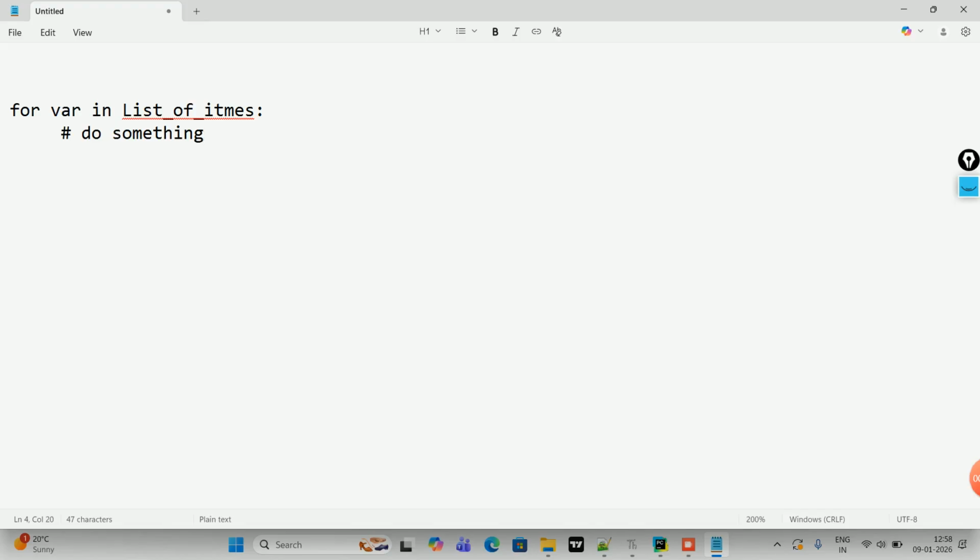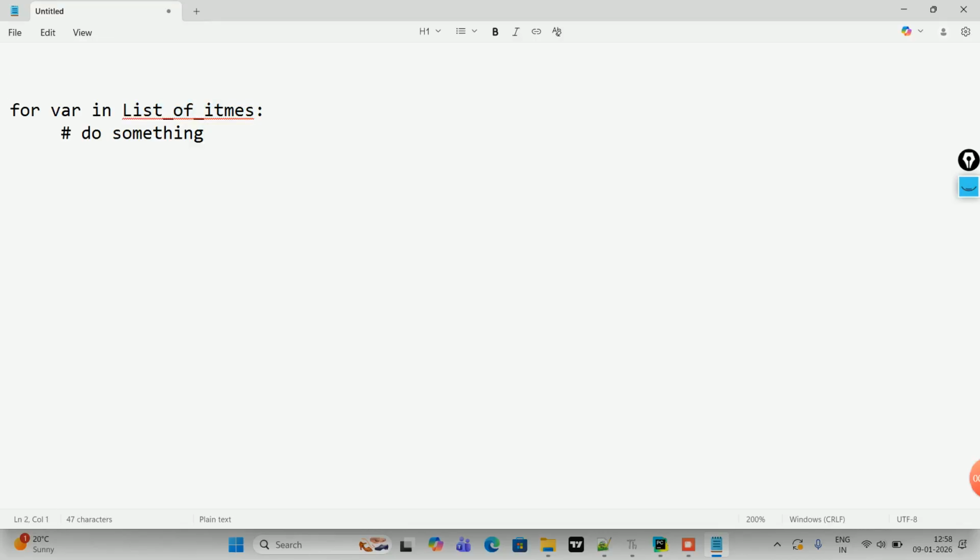Okay, so what is what here? See, for is the keyword, like for loop. Var is a variable. You can keep any name. Either you can give var, you can give num, or you can give a, you can give b. This is a variable. Okay, in also is a keyword, you cannot change it to something else. And then list of items.